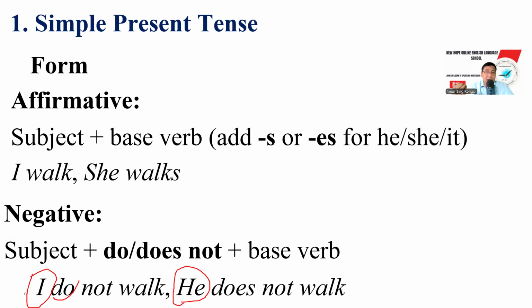He not walk. That's also wrong. We need to use do or does. So the correct sentence is I do not walk. He does not walk. Do and does come before not. He does not walk.